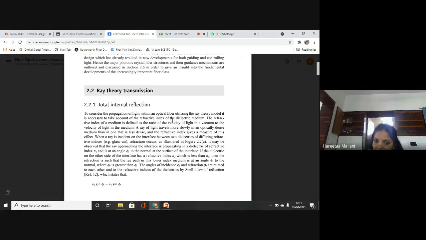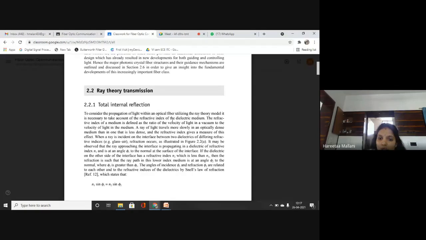And the refractive index gives a measure of this effect. So what does RI give? RI gives you the measure of how light is propagating within the optically denser medium or the less dense medium. Okay, so that parameter defines your refractive index. So refractive index gives a measure of this effect.